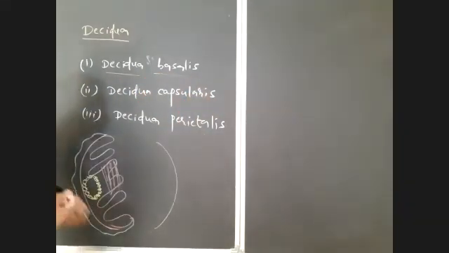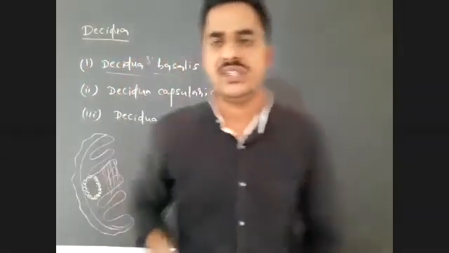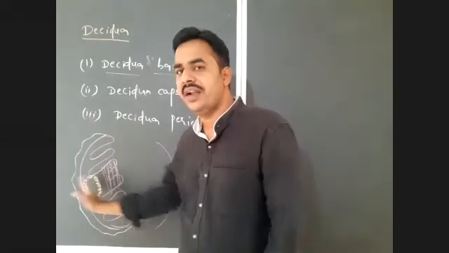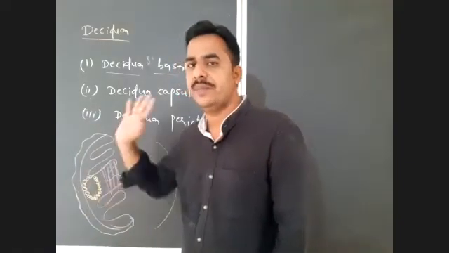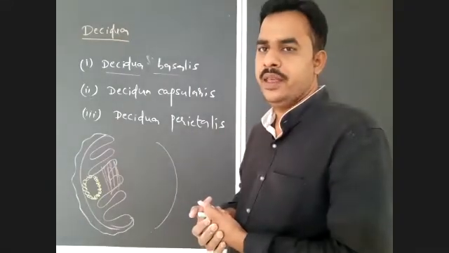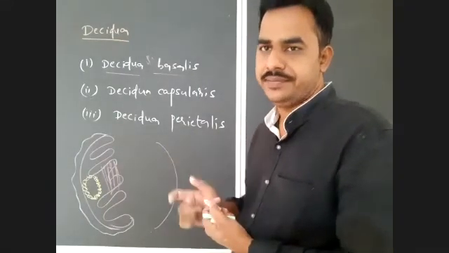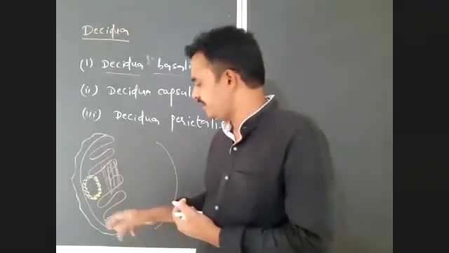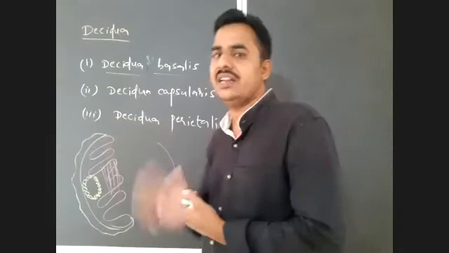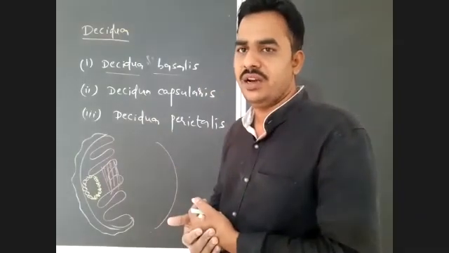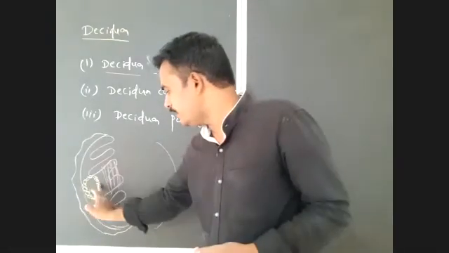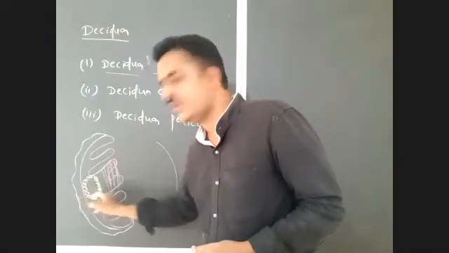Decidua basalis is the region present between the endometrium and myometrium at the site of implantation. What is decidua basalis? The modified endometrium which is present in between the endometrium and myometrium at the site of implantation. Is it clear? In between these two, what is the space present here?